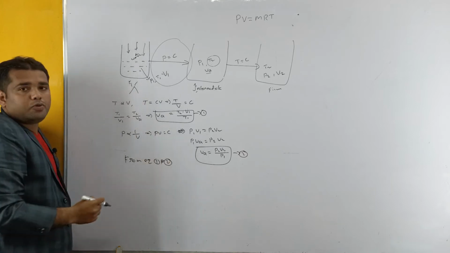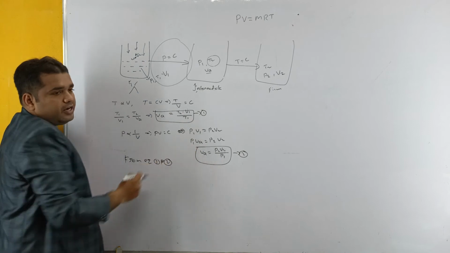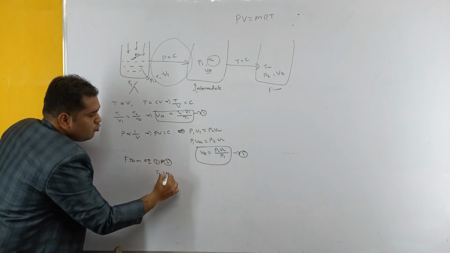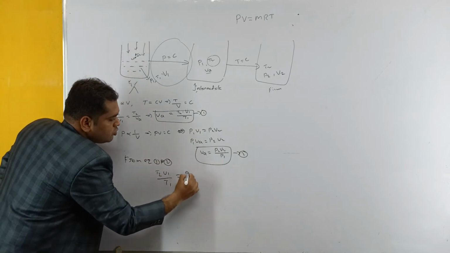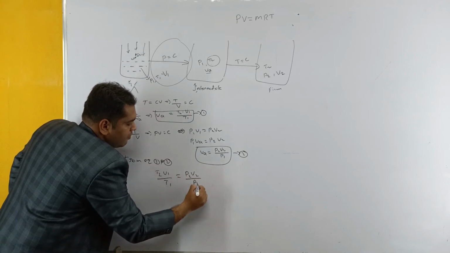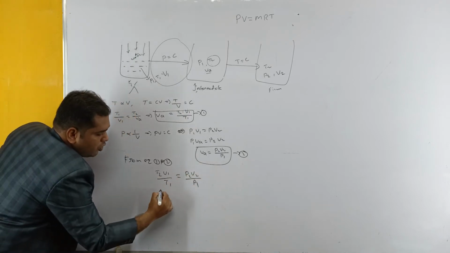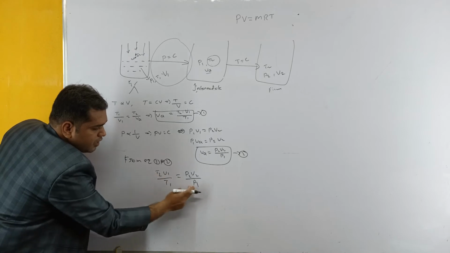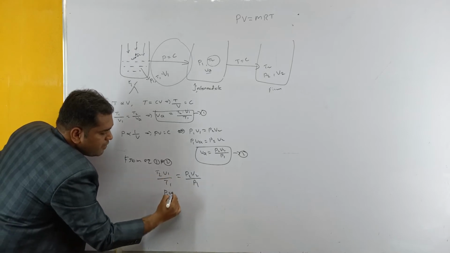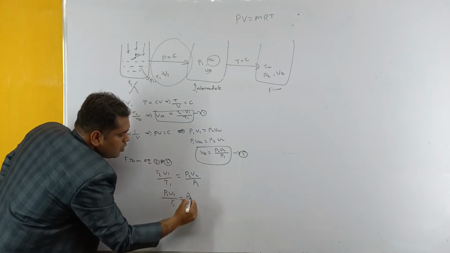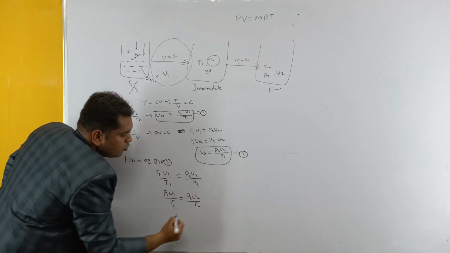LHS are same, so automatically we are going to equate RHS. What is RHS? T2 V1 by T1 is equal to P2 V2 by P1. So by rearranging, if you replace T2 here and bring P1 here, P1 V1 by T1 is equal to P2 V2 by T2.